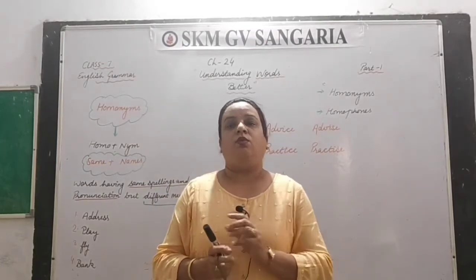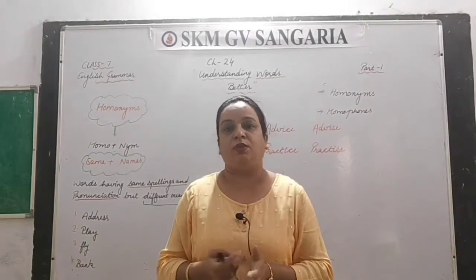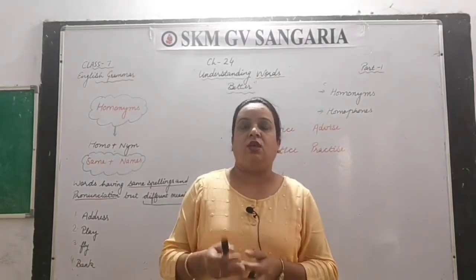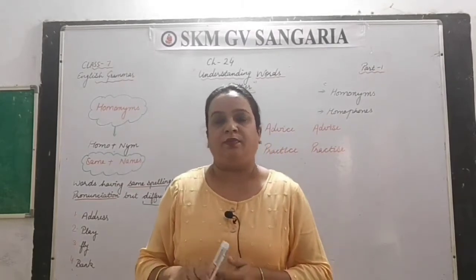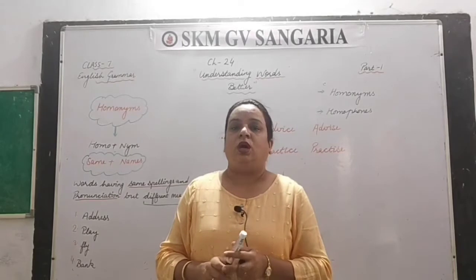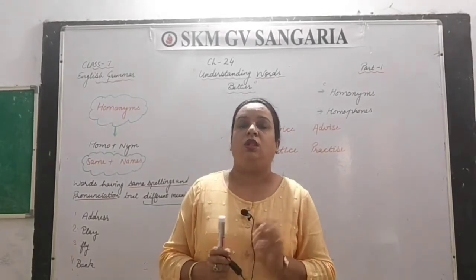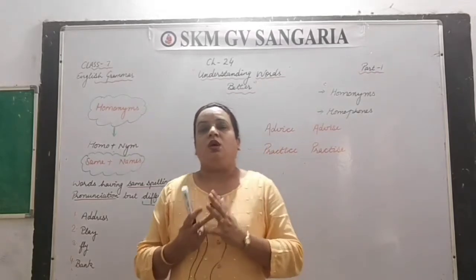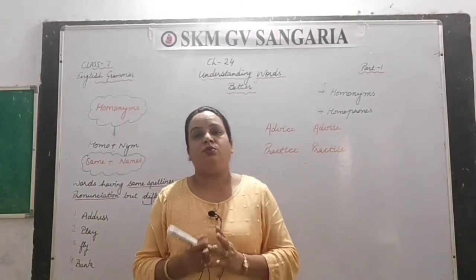But when you write something, when you express your feelings in the form of writing, that time you will be caught. So our first and foremost duty is to know about the words where we usually get confused.